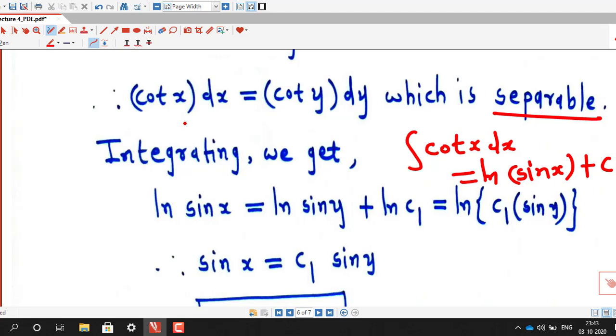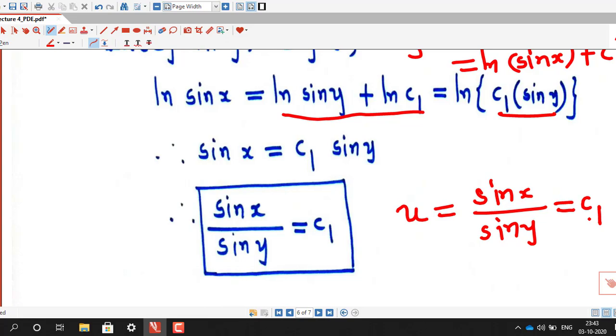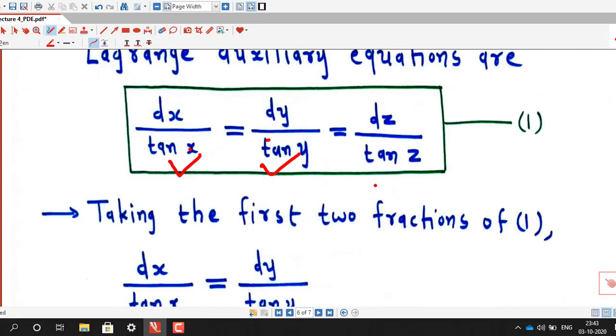So the integral of cot x is log sin x, the integral of cot y is log sin y, plus log c1. And if we combine this, I will obtain log c1 into sin y. Therefore sin x equal to c1 sin y, or we can write sin x by sin y equal to c1. So u equal to sin x divided by sin y is equal to c1. So this is the value of u.